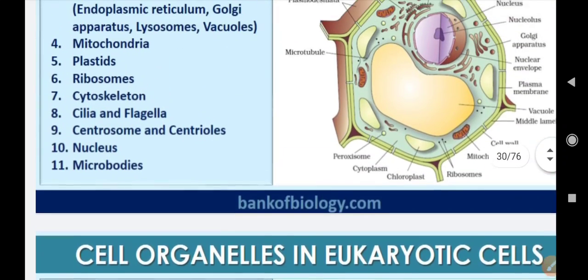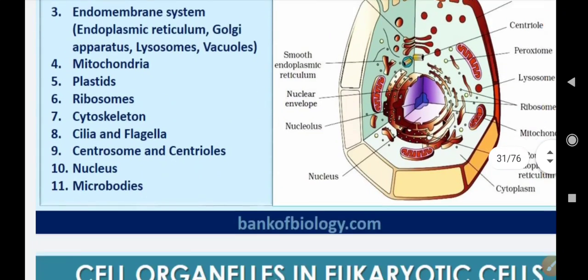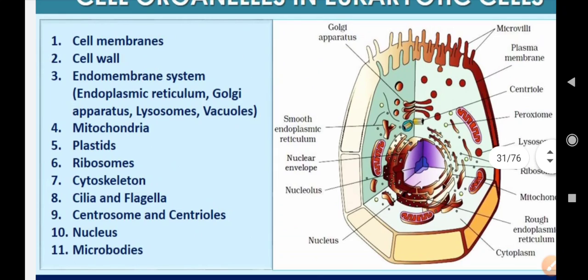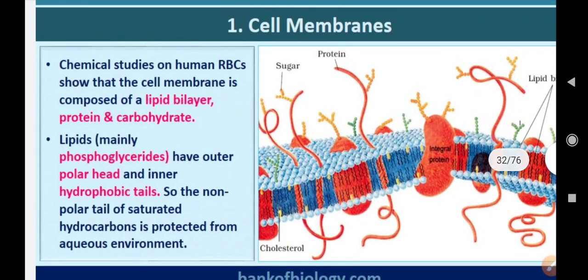In the above slide you can see the structure of a plant cell, and this one is the structure of an animal cell. Both of them are eukaryotic cells. So first of all we are going to discuss cell membranes. When we talk about the cell membrane, another term used for it is plasma membrane.